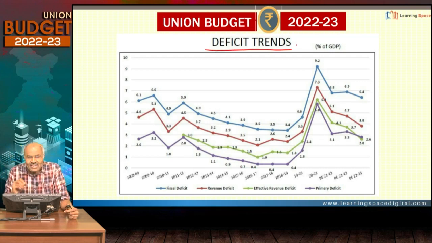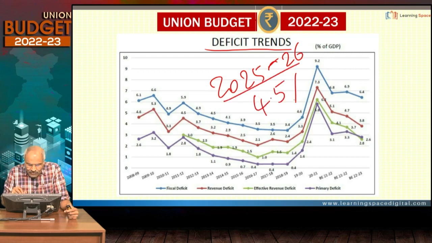This fiscal deficit, what the government said is that by 2025-26 it will bring it down to 4.5%. You see, previously it was on the glide path. In fact, after reaching around 3.4%, because at that point of time prior to COVID, the goal was to reach 3%.